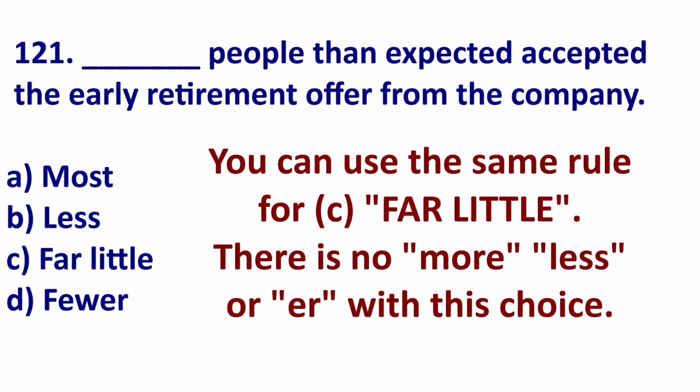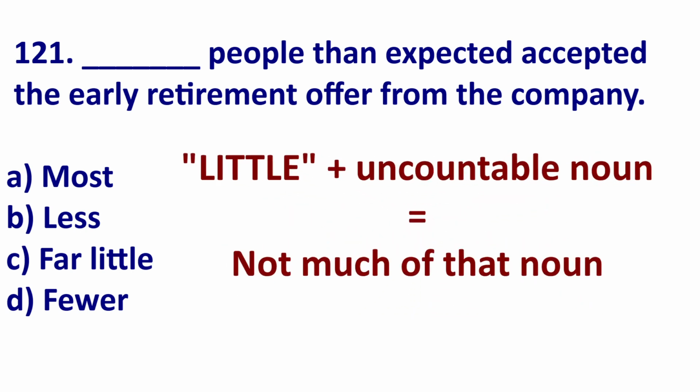The same is true with far little. Far little is not a comparative. We don't use it with then. We can use little to describe a non-countable noun, but we're not comparing it. Little means it equals not much.